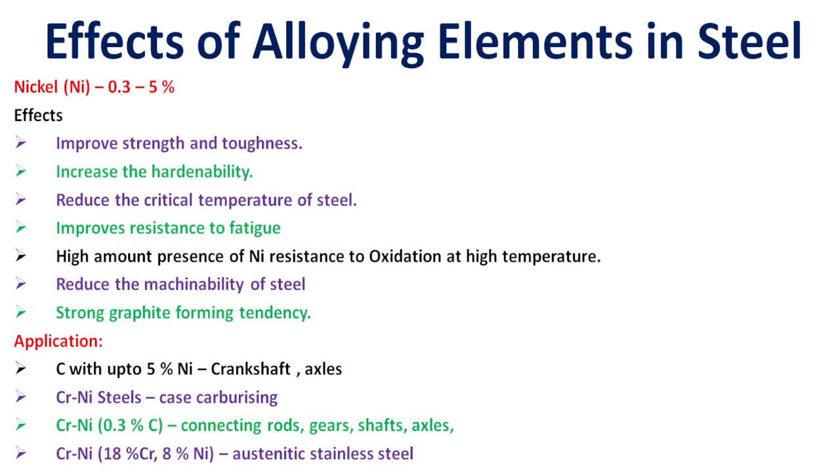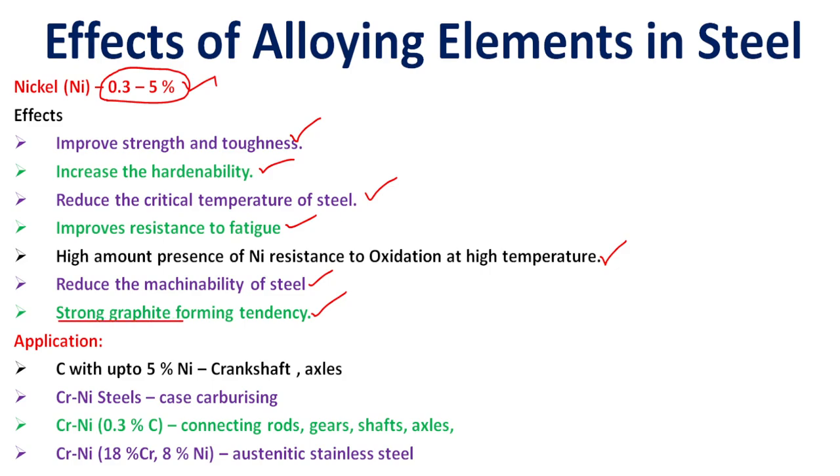Next, nickel. Maximum presence in steel material is 0.3 to 0.5%. Its effects in steel: it improves strength and toughness, increases the hardenability, reduces the critical temperature of steel, improves fatigue strength, and a high amount of nickel resists oxidation at high temperature. It also reduces the miscibility of the steel and has a strong graphite forming tendency.